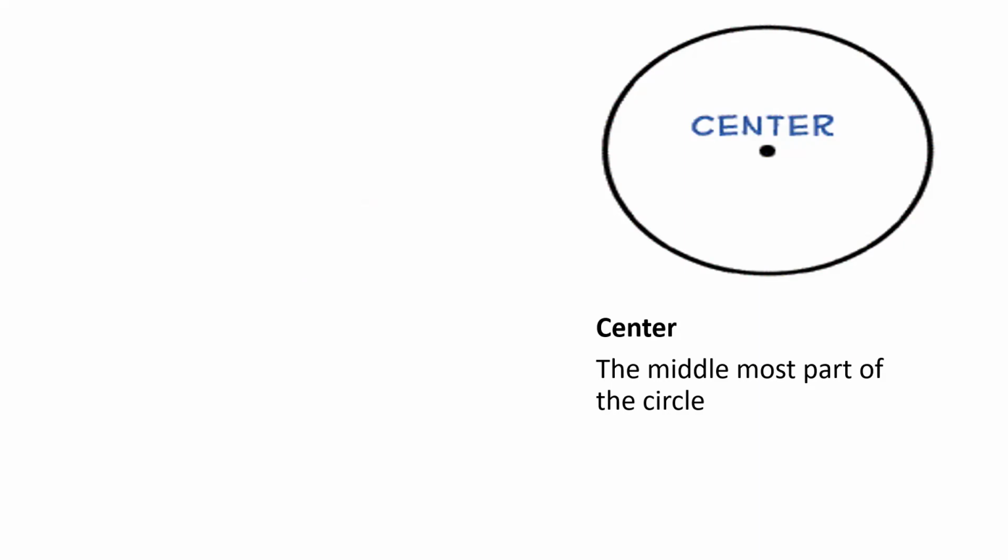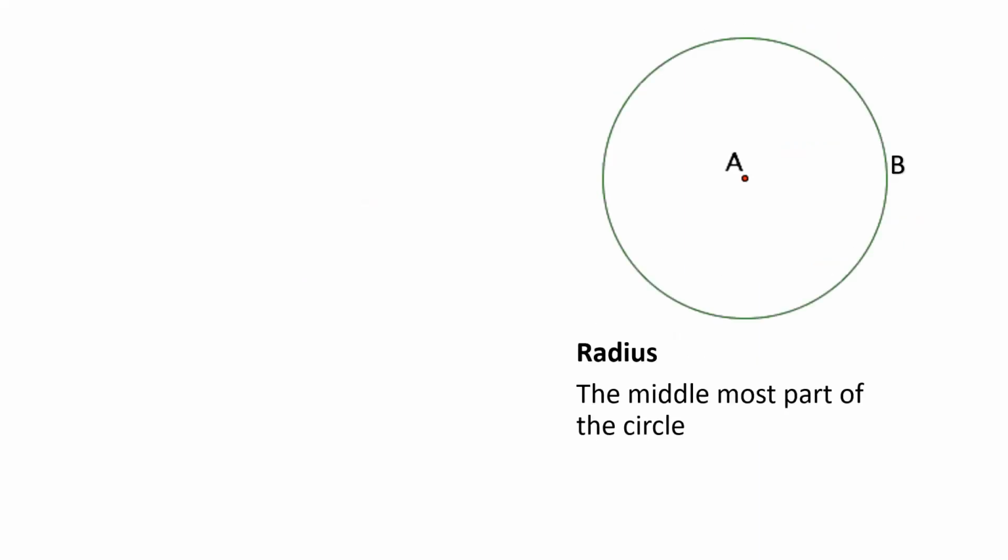Okay. Next, we have what we call radius. Radius is the middlemost part of the circle. Okay po. So correction nito.